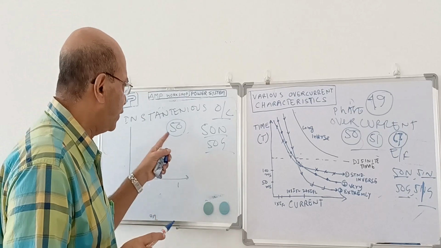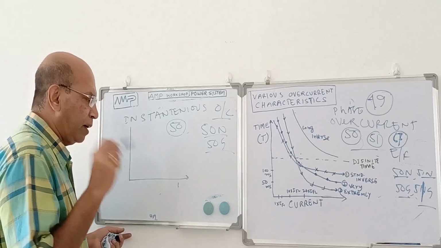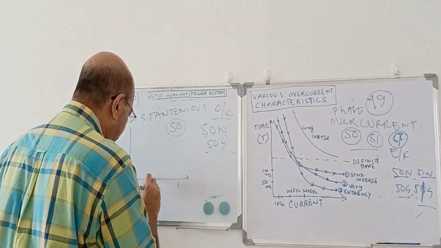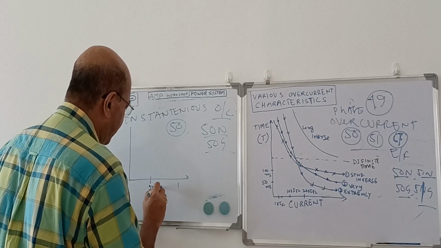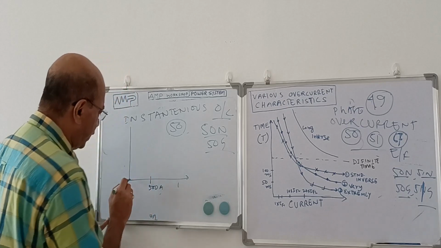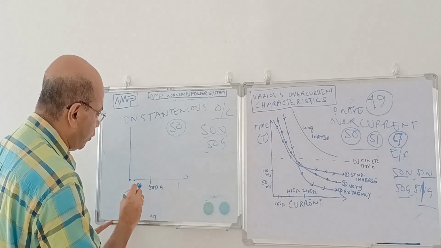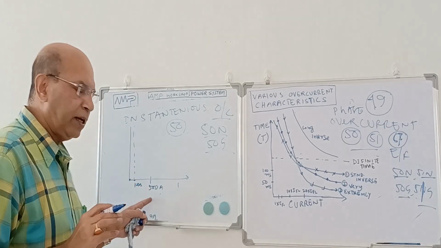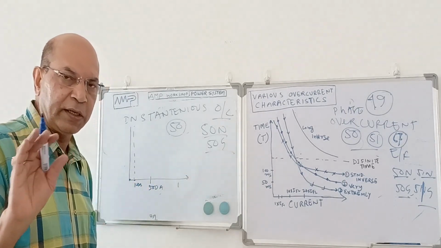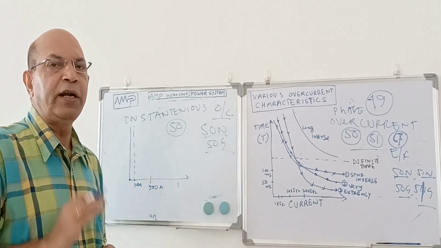So in case of instantaneous overcurrent relay, what is that? Suppose this is my full load, 100 ampere, and this is 500 ampere. Below the setting it will not operate. The instantaneous overcurrent relay has been set in such a way that when the current is 500 ampere, it will immediately operate.